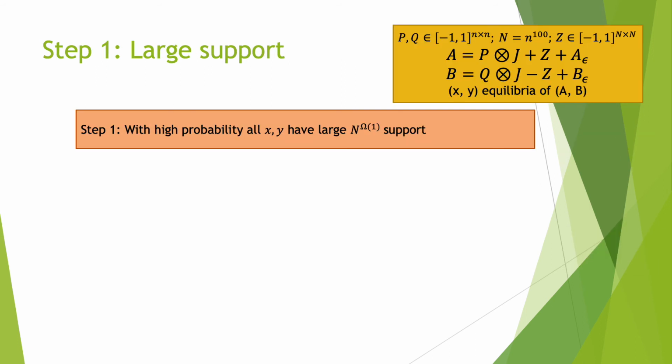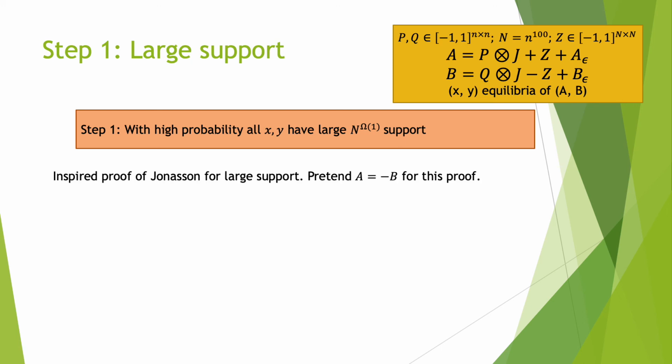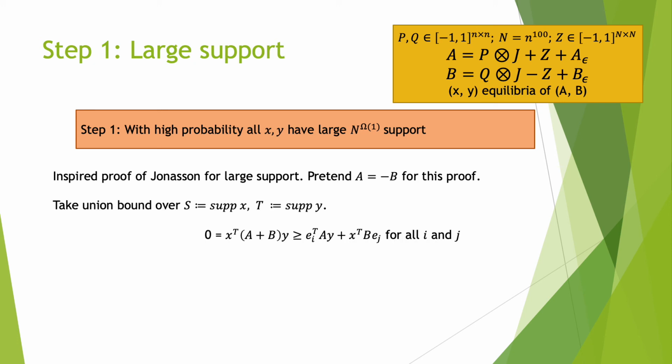Let's start with the proof of large support. That is, with high probability, all strategies x and y have polynomially large support. For this talk, we'll just give the proof of Jonathan for zero-sum games. The proof in general is very similar. So let's take a union bound over the supports of x and y.